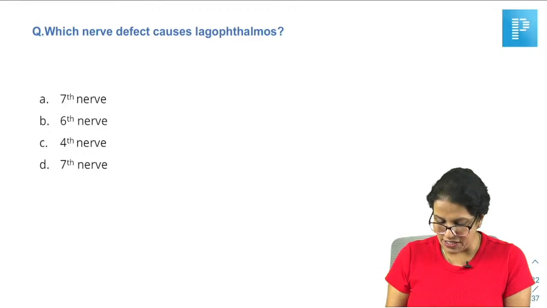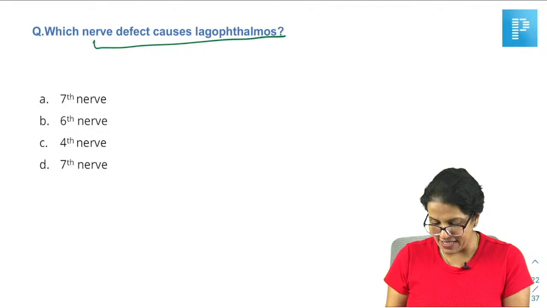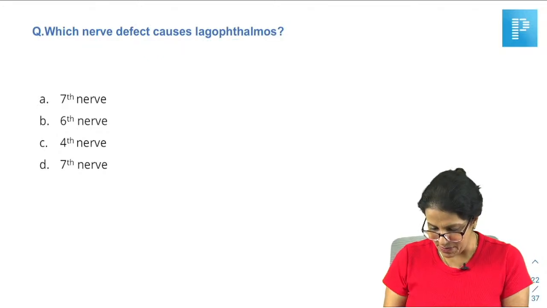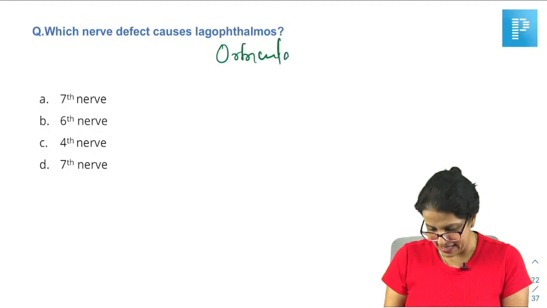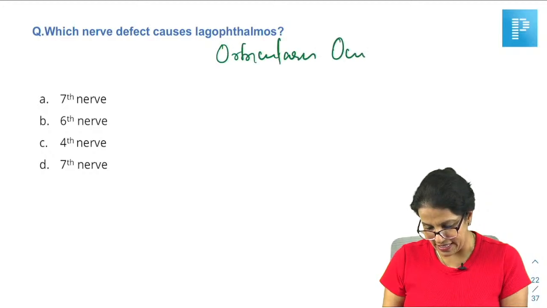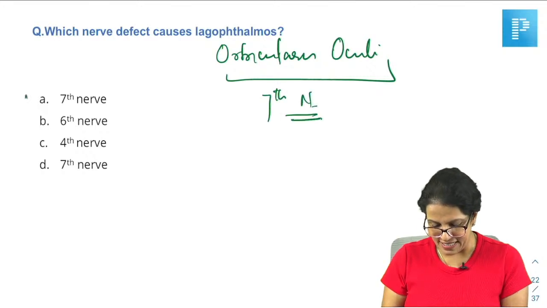Next question, which nerve defect causes lagophthalmos? Which is the muscle responsible for closing your eyes? It is orbicularis oculi, okay? If it is orbicularis oculi, then it is supplied by the seventh nerve. It was absolutely so simple, right? So here the answer is seventh nerve.